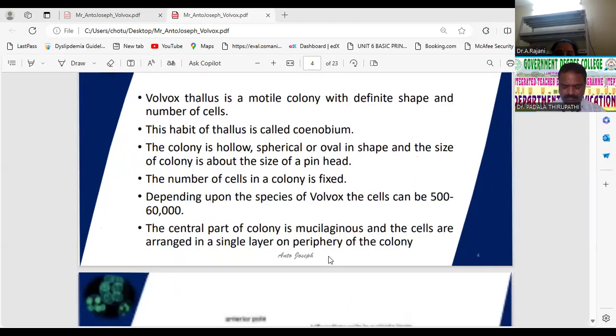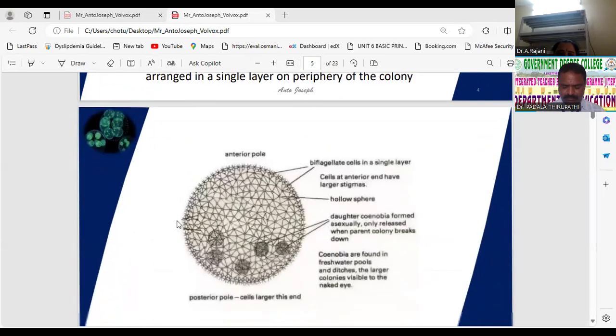Gelatinous matrix also present. See, this one is a Volvox picture or diagram. In this one, all cells are filled with a gelatinous sheath. Here the hollow cavities in between, that is this one. This cavity is called the hollow space. The coenobium is a hollow structure. What is the structure of the coenobium? Hollow structure. The hollow cavity remains filled with the mucilaginous sheath.